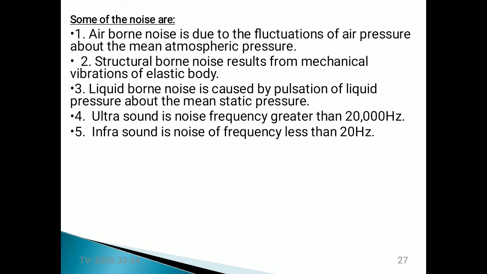Infrasound is less than 20 hertz, which is also treated as noise here. So these are some sources of noise signals. I think everybody understood these things.